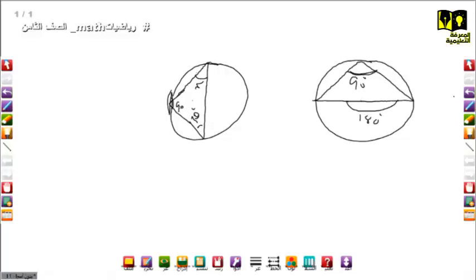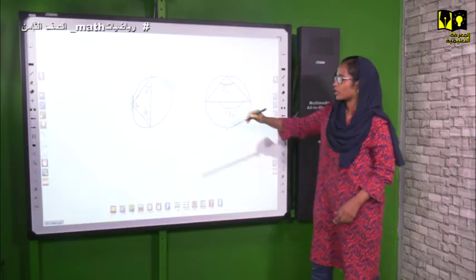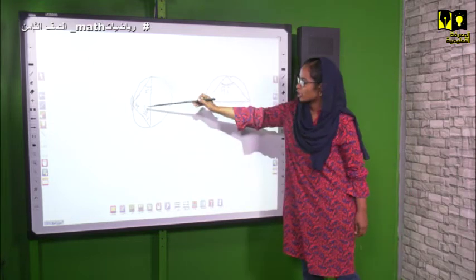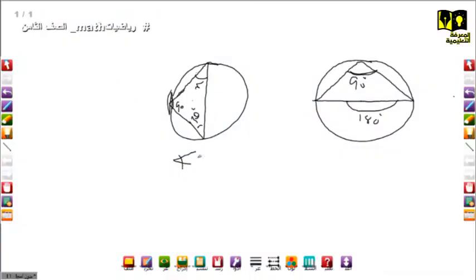So 90 plus 30 equals 120. So this angle x equals 180. From where do I get 180? The sum of the angles of a triangle. This is a triangle. So you know from other grades that the sum of the angles of a triangle equals 180 minus what? The sum of these two angles is 120. So angle x equals 60 degrees. Okay, my student?